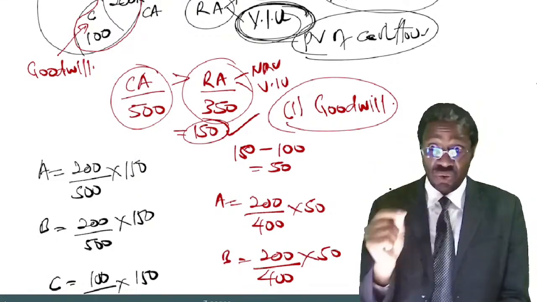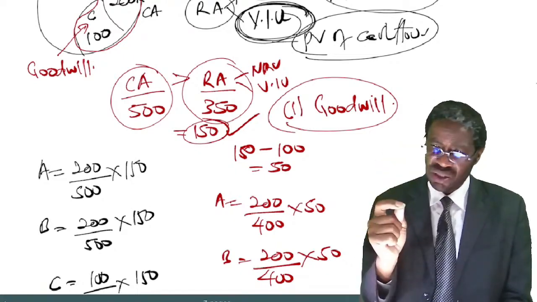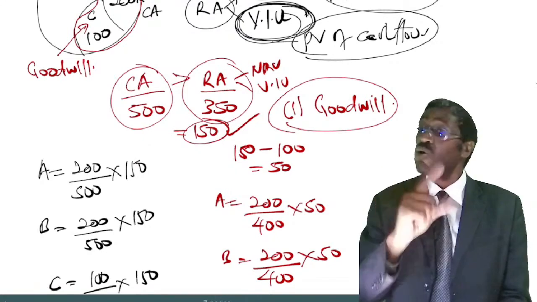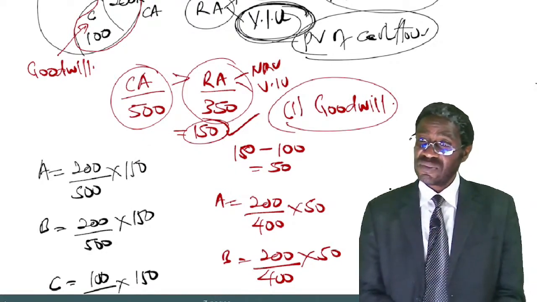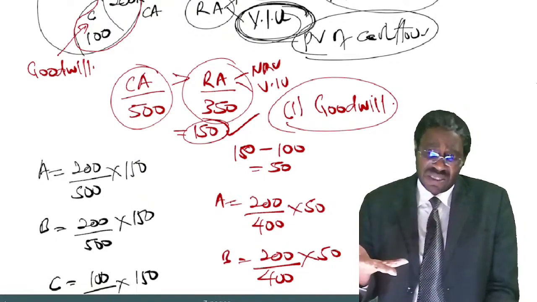The answer is no. That which has been destroyed beyond further use means it's no longer an asset, and you cannot test for impairment of something that's no longer an asset.